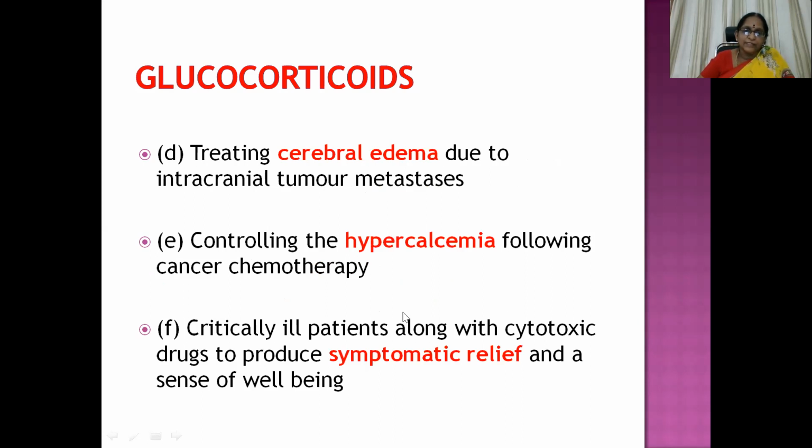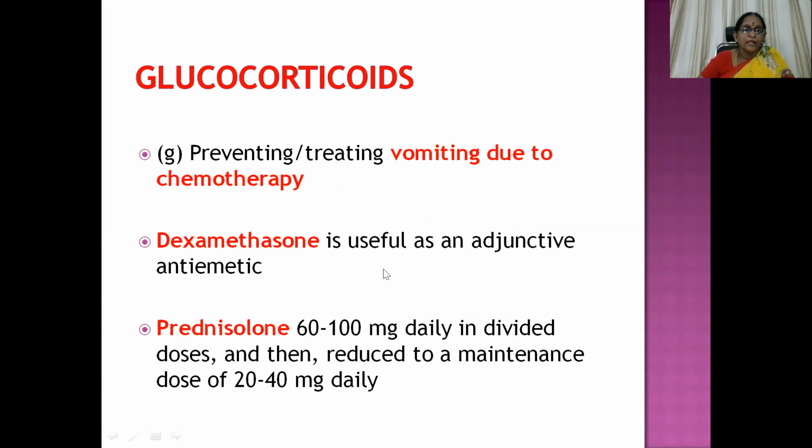In critically ill patients, along with cytotoxic drugs, steroid administration can produce symptomatic relief and a sense of well-being. Because if you just go to the cancer ward, it is very tough to come out of that, and even if you come out, you will have a lot of mental agony. Then they can be used for preventing and treating vomiting due to chemotherapy. Dexamethasone is an adjunctive antiemetic. Prednisolone also can be used in the dose of 60 to 100 mg daily in divided doses, then reduced to a maintenance dose of 20 to 40 mg daily.